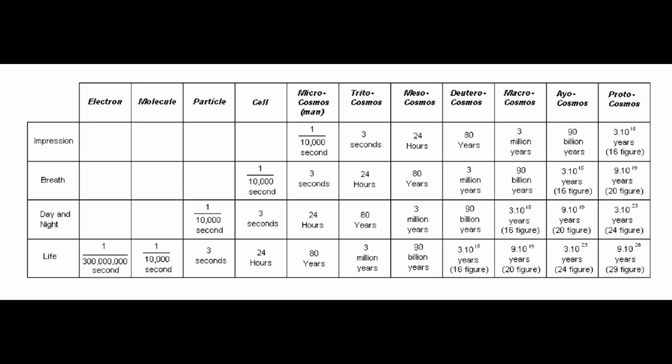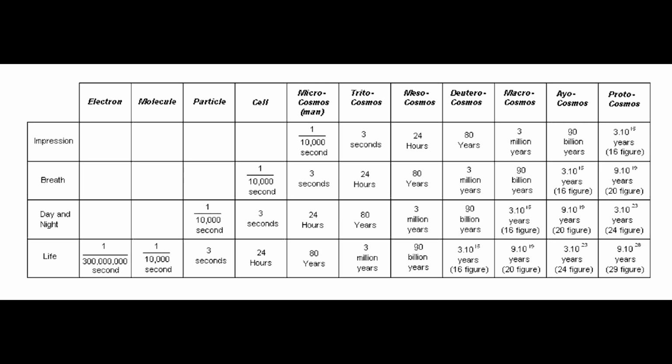Beginning with the world of electrons, and taking t, or the time coordinate, as the duration of the life of an electron, we see where this coincides with one of the propositions laid out in New Model of the Universe, namely that time is life. The result should show the distance, in kilometers, that light travels during the life of an electron. In the next cosmos, this should be the distance that light travels during the life of a molecule, in the next, during the life of a particle, or of a small cell, and then again during the life of a large cell, during the life of a human being, and so on.